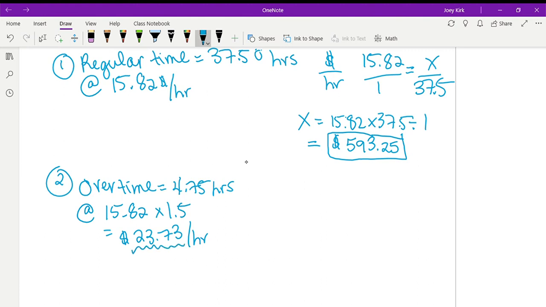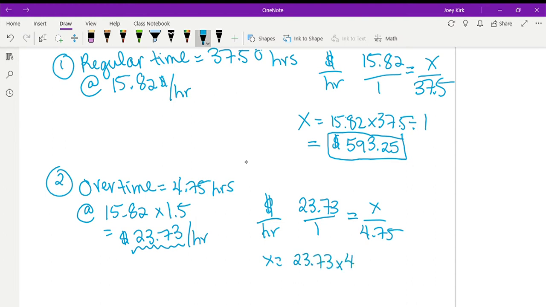It's really important that you do that. Then we can do the same thing where we set up a proportion, dollars per hour. He's now making $23.73 in 1 hour, which is overtime. So how much is he going to make when he works 4.75 hours? We multiply our pair, 23.73 times 4.75, and divide by our spare, which is 1. And so we end up with overtime earnings of $112.72.